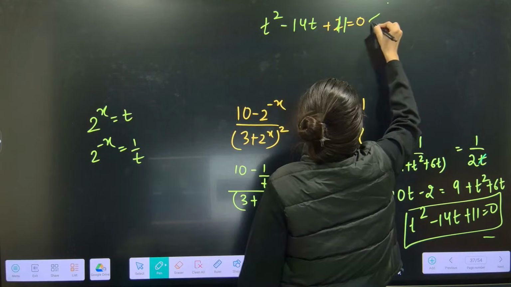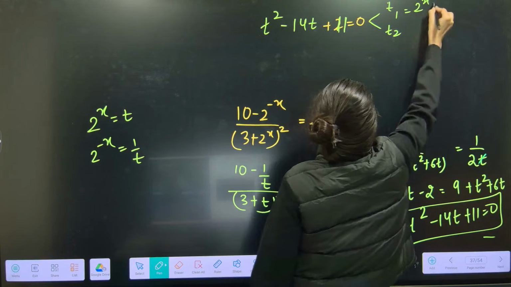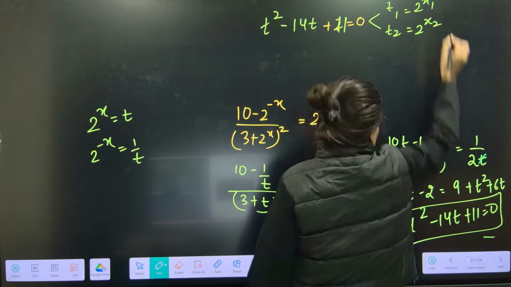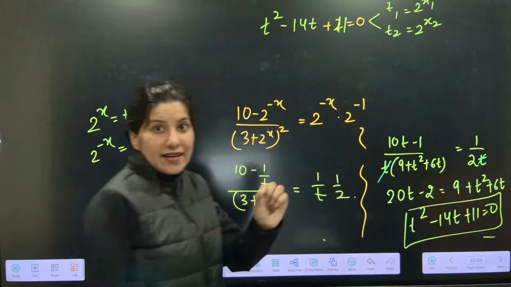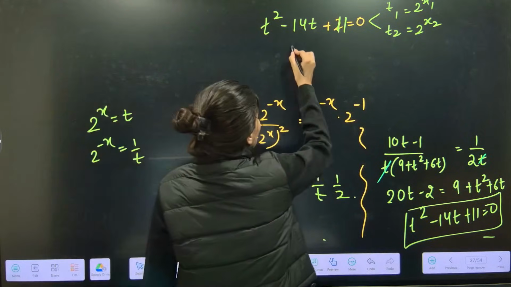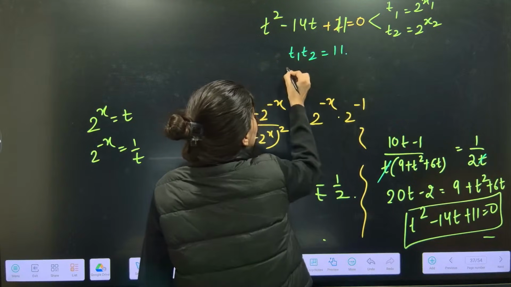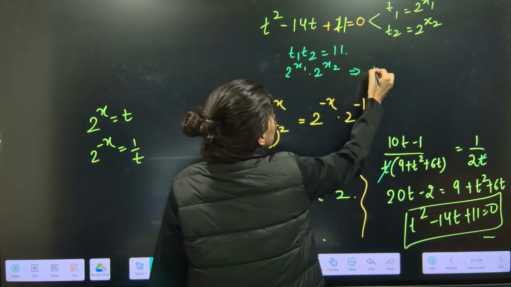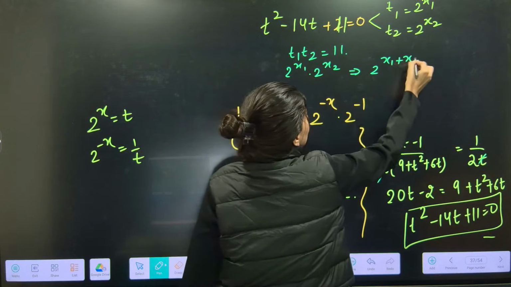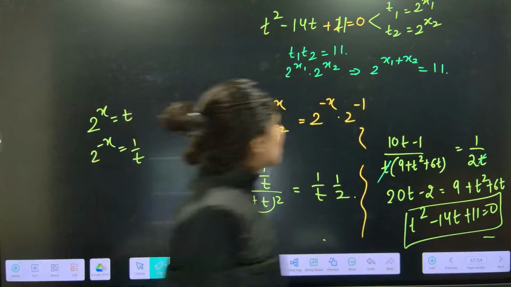So roots of this equation will be t1 and t2. t1 is 2 power x1 and t2 is 2 power x2. Let me go back. What they are asking is the sum of the roots. Now, I am going to talk about the product of roots. t1 t2 is equal to 11. Now t1 t2 will be 2 power x1 dot 2 power x2. So this will give me 2 power (x1 plus x2) is just 11.